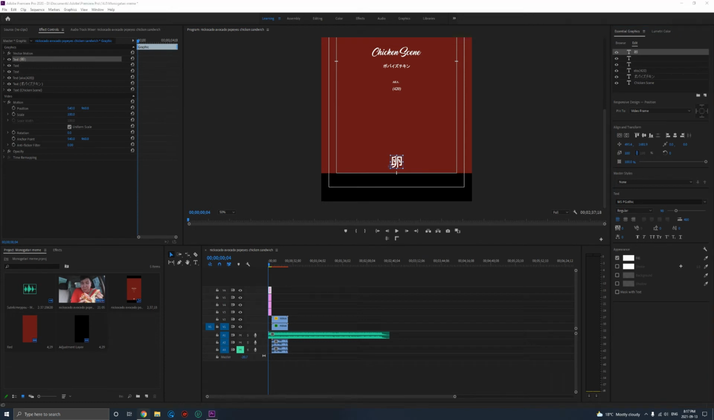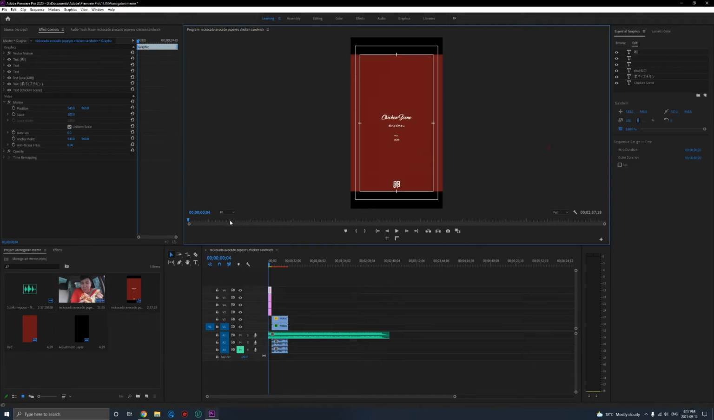Center that. It's actually supposed to be a bit smaller. Let's see how it looks in the fit screen. Not bad, not bad. Let's keep this one.